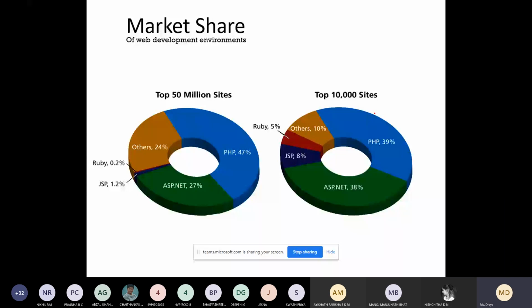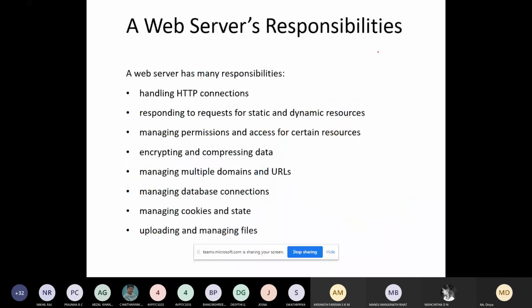So, web server responsibility. Why are web servers used? Okay, what is the responsibility of web servers? They are used for handling HTTP connections. That means getting the request over HTTP. Then once it gets a request, it performs a certain task and gives a response to the request, okay, to an HTTP request for static or dynamic resources. It may be requesting a file, or certain data, or an update of the database.